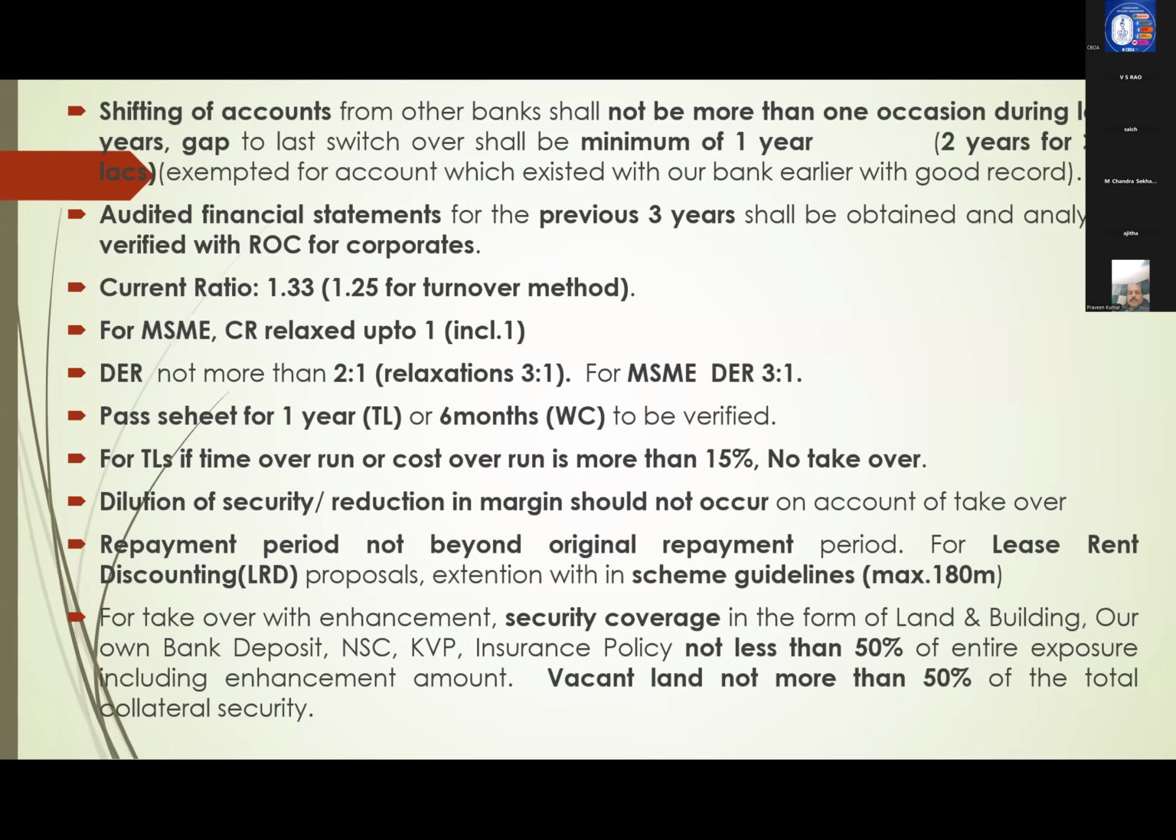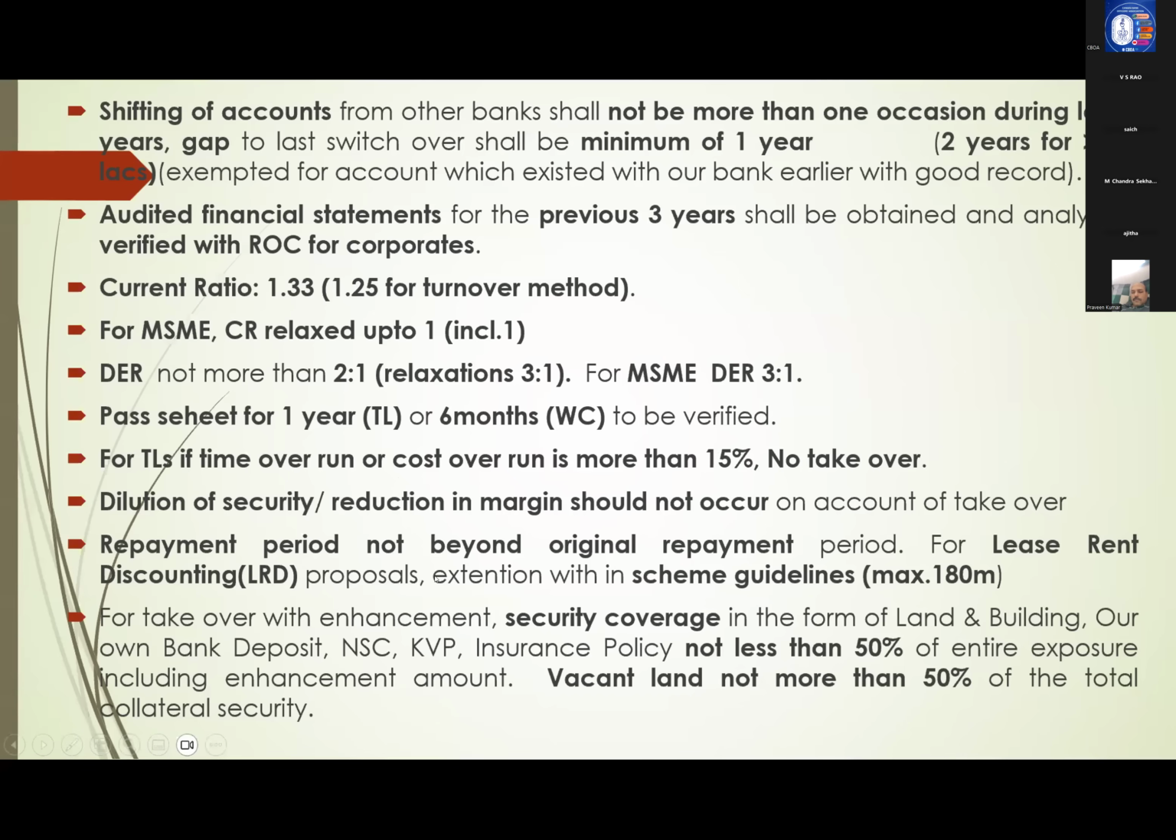DCCO, they will complete, they will attain DCCO and repayment will start after 2 years. But 2.5 years over DCCO, that means 25% more. Then it is time overrun. It is not permissible. Up to 15% overrun only, it is permissible. Right? Dilution of security or reduction in margin should not occur. While taking over, margin you should not reduce. Similarly, security also, no dilution.